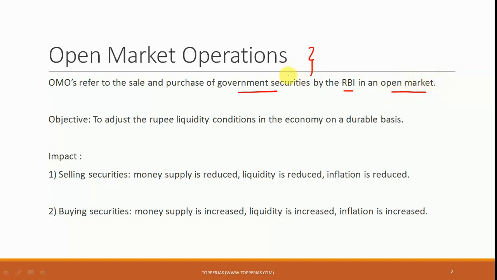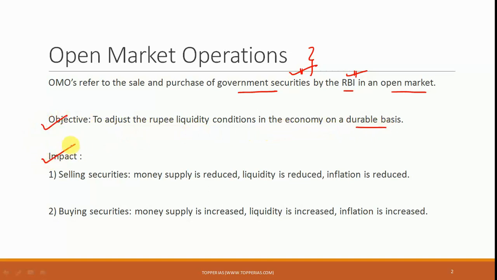So these are the three key words of this particular definition: it is about government securities, it is done by the RBI, and it is done in the open market. Now the objective here is to adjust the rupee liquidity conditions in the economy on a durable basis. So that is the objective.